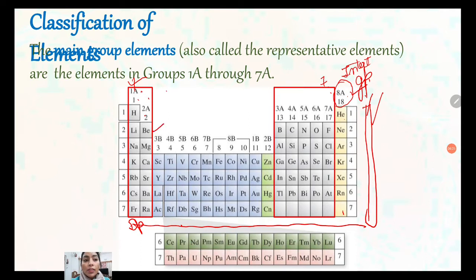Then 3rd to 7th B: 3rd B, 4th B, 5th B, 6th B, 7th B. Then this is the 8th B. Then 1st B and 2nd B. These all come in the D block elements. And further 3rd A to 7th A, they are in the P block elements. And lanthanide.